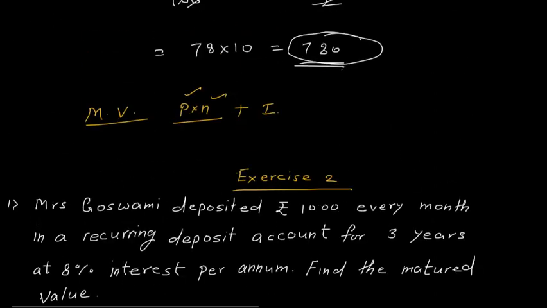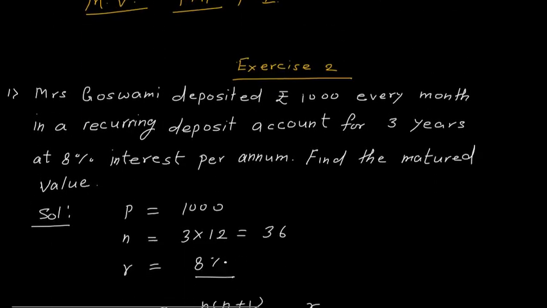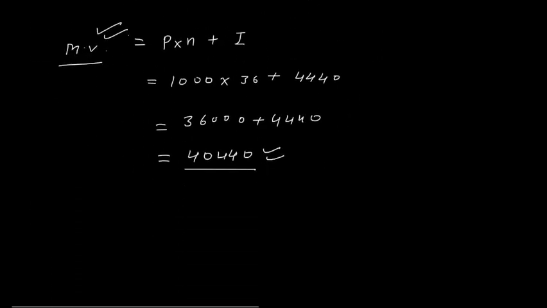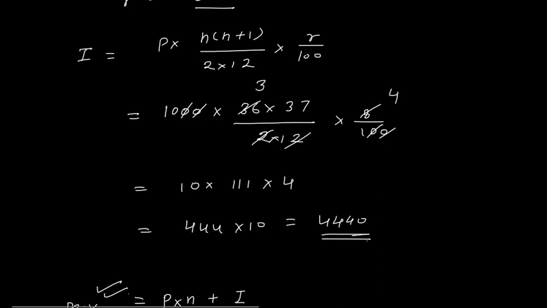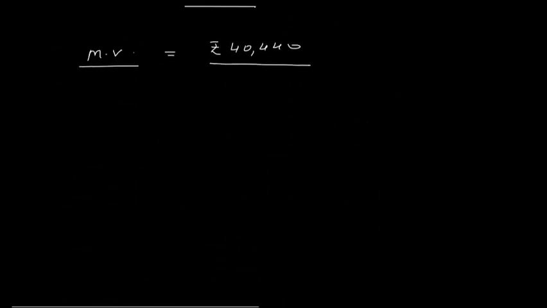So here I will write find the maturity value. So I will say that finally maturity value is rupees 40,440. Okay, good. Okay, now let us move to question number 2.